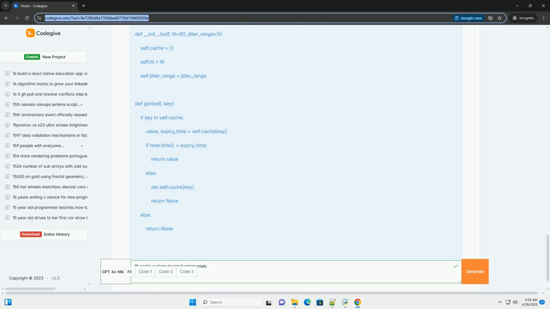16. Cache-aside, lazy loading, a common pattern. Cache-aside is a widely used caching pattern. The application logic is responsible for interacting with both the cache and the main store. On read: when the application needs data, it first checks the cache. If the data is found, a cache hit, it returns the data from the cache. If the data is not found, a cache miss, it retrieves the data from the main store, stores it in the cache, and then returns the data to the application.